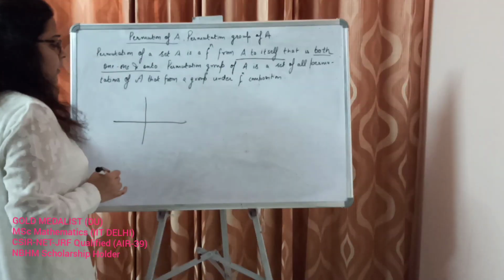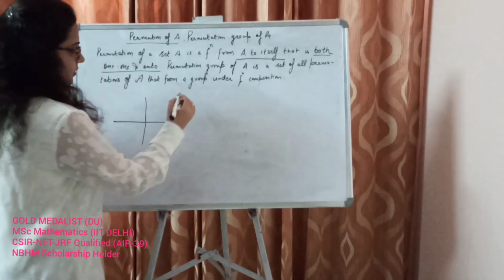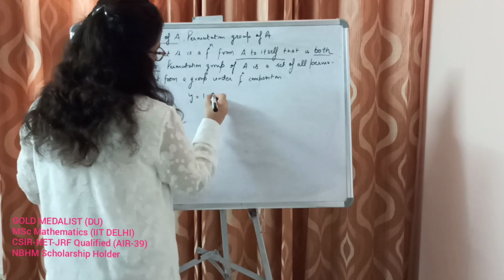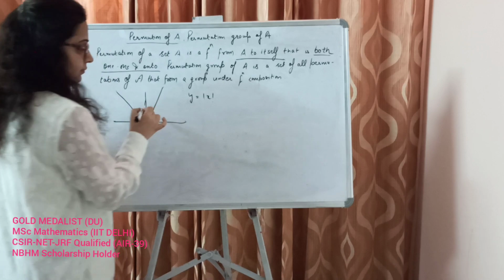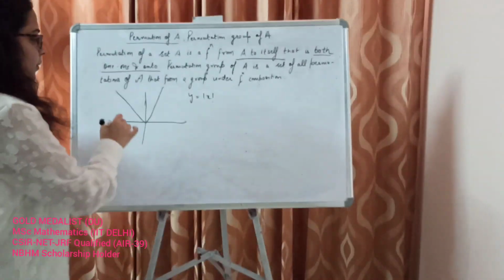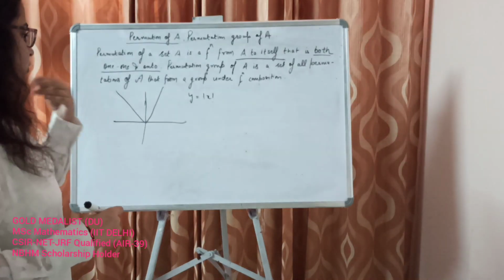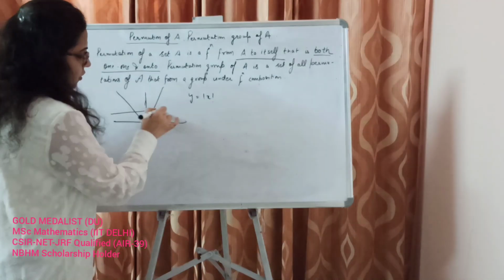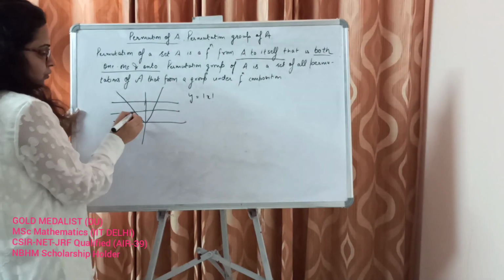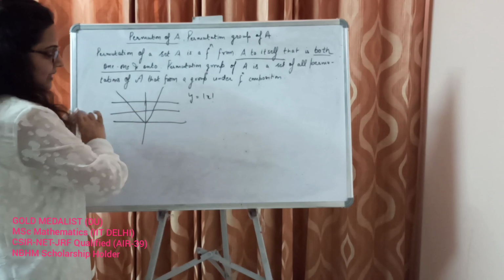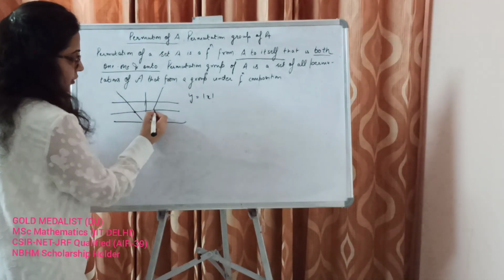For example, this is the graph of say mod x. So is this 1-1? No, because to find out whether a function is 1-1 or not, you just have to draw horizontal lines and check whether a line cuts the same graph at different points. So these are 2 points.